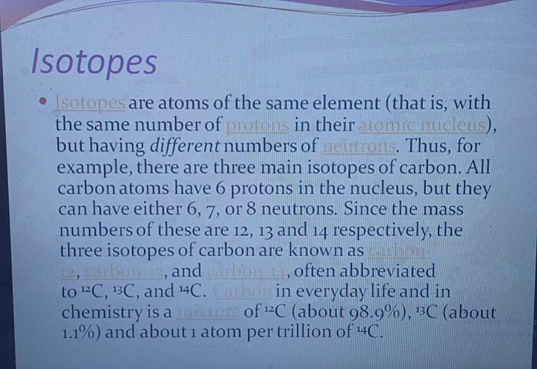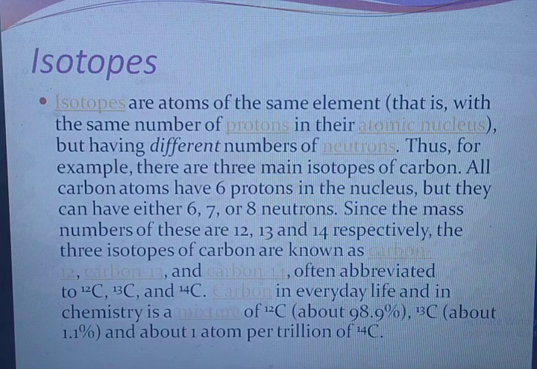Isotopes. Isotopes are atoms of the same element, that is, with the same number of protons in their atomic nucleus, but having different numbers of neutrons. Thus, for example, there are 3 main isotopes of carbon. All carbon atoms have 6 protons in the nucleus, but they can have either 6, 7 or 8 neutrons. Since the mass numbers of these are 12, 13 and 14 respectively, the 3 isotopes of carbon are known as carbon-12, carbon-13 and carbon-14, often abbreviated to C-12, C-13 and C-14.